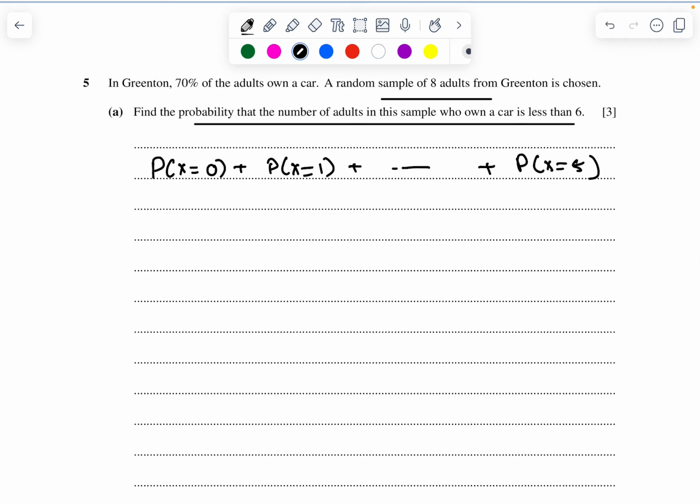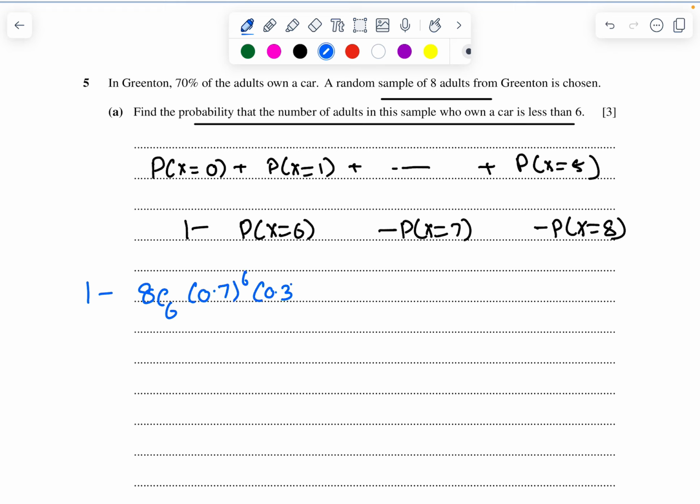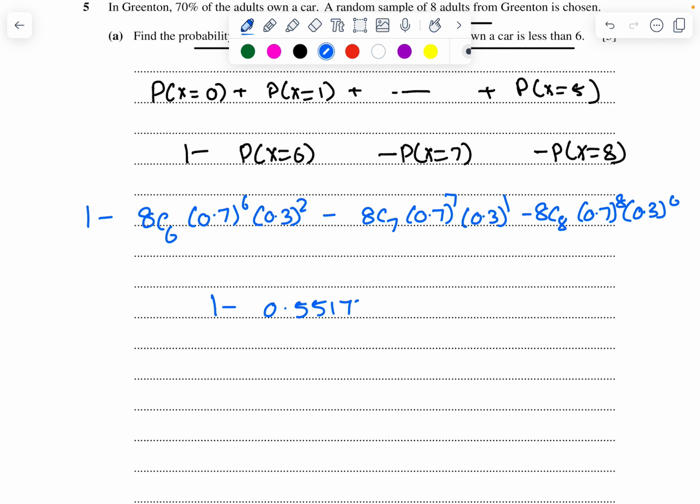So what am I going to do? Rather than that, I can do 1 minus probability of x equals 6 minus probability of x equals 7 minus probability of x equals 8. So 1 minus 8C6, success is 6 times and remaining 2 times failure; 8C7, success is 7 times, failure is 1 time; 8C8, success is 8 times, failure is 0 times. So this is going to be 1 minus 0.55177, which is 0.448.